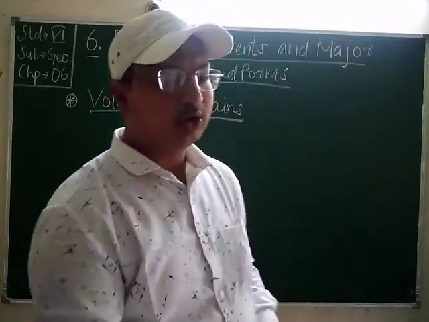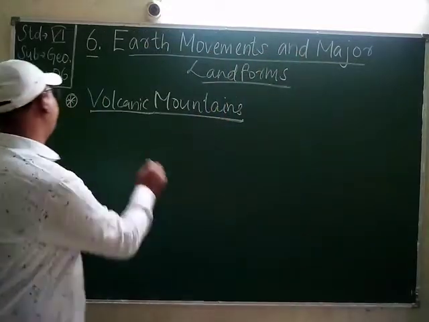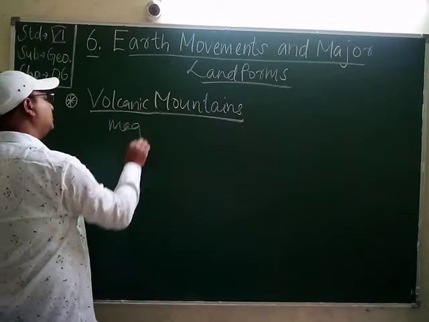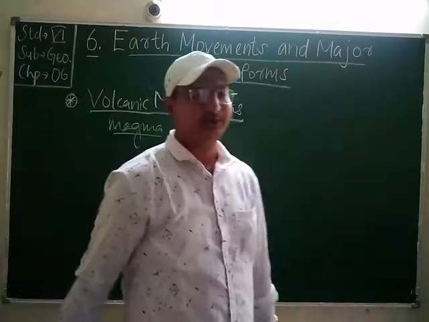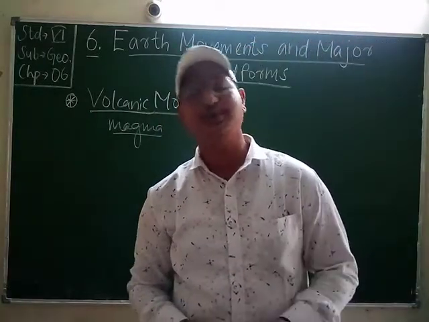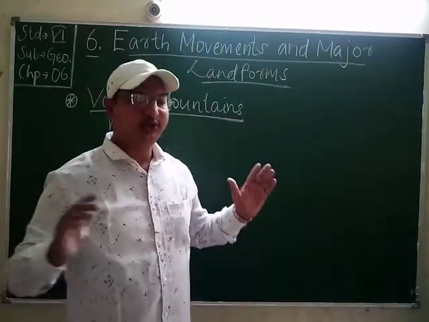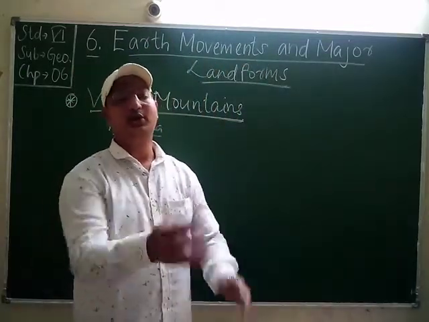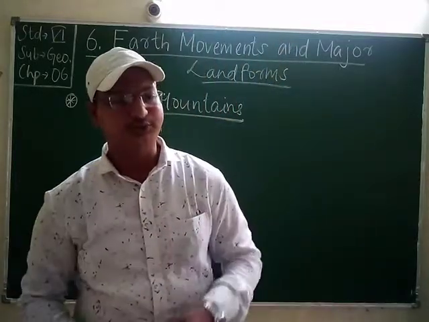Then students, rock in a molten state is called magma. It is in a liquid state, it melts due to heavy pressure and hotness. Sometimes the magma forces its way through cracks or openings of the earth. If there is an opening on the mountain, then the magma comes out of the volcano.